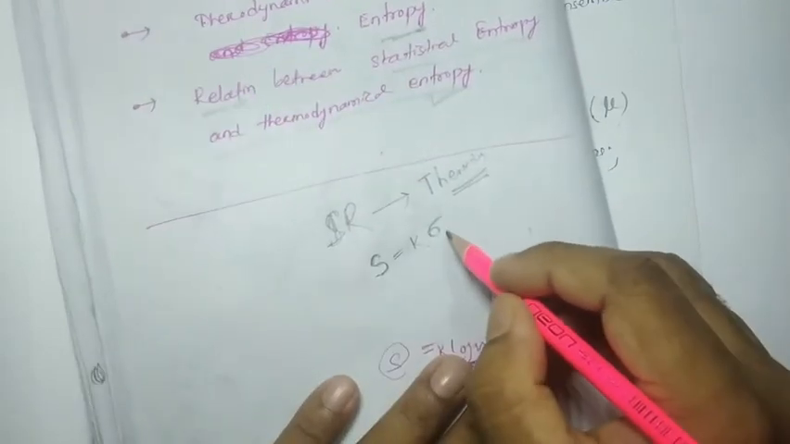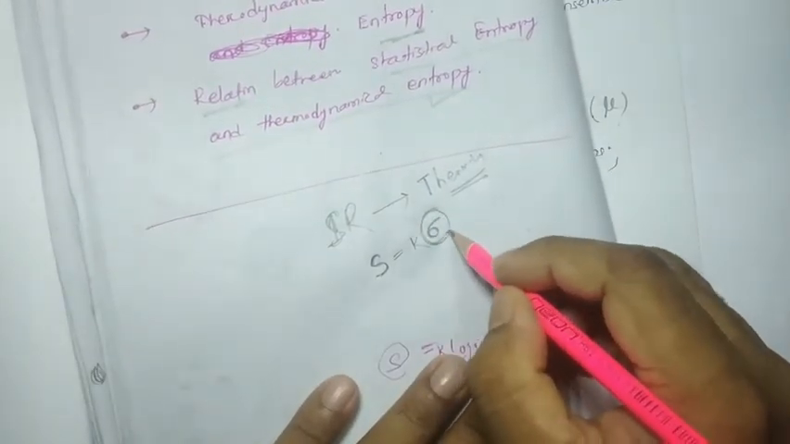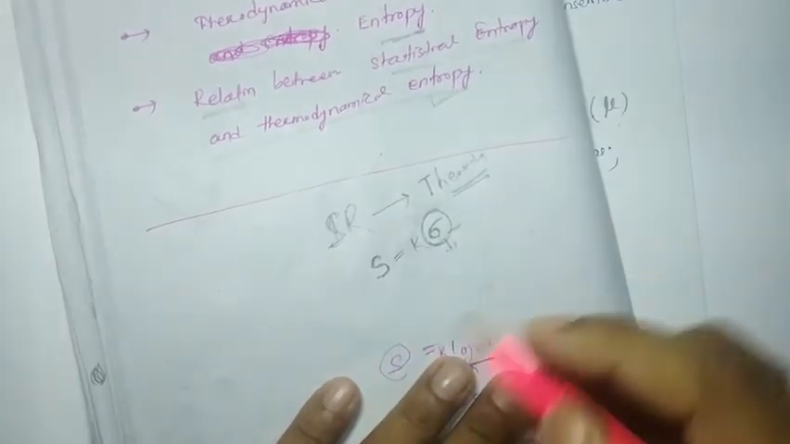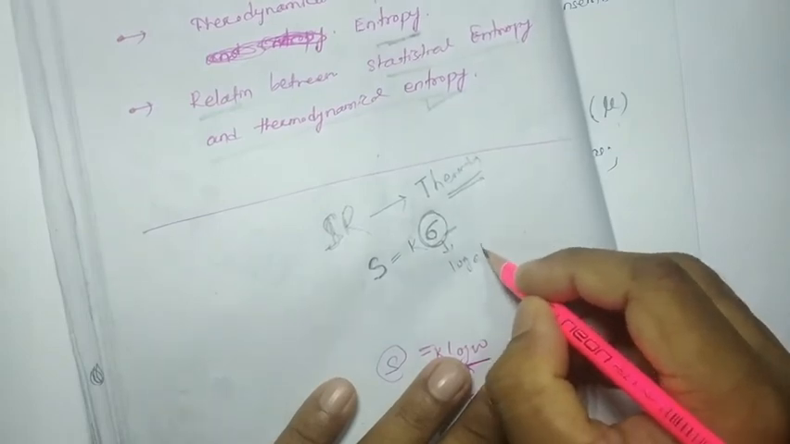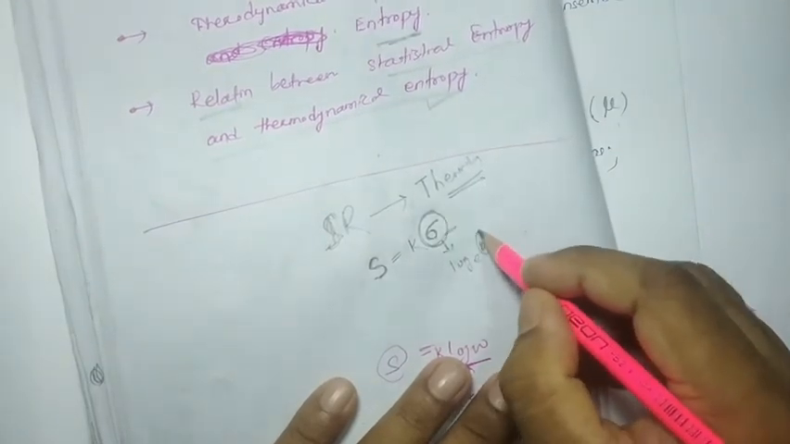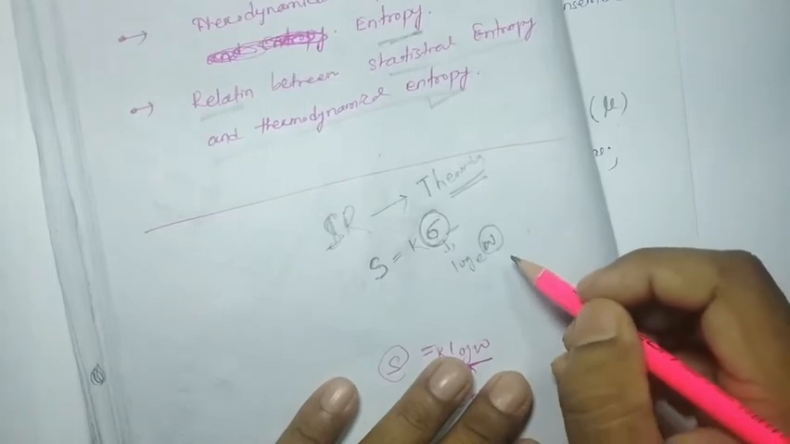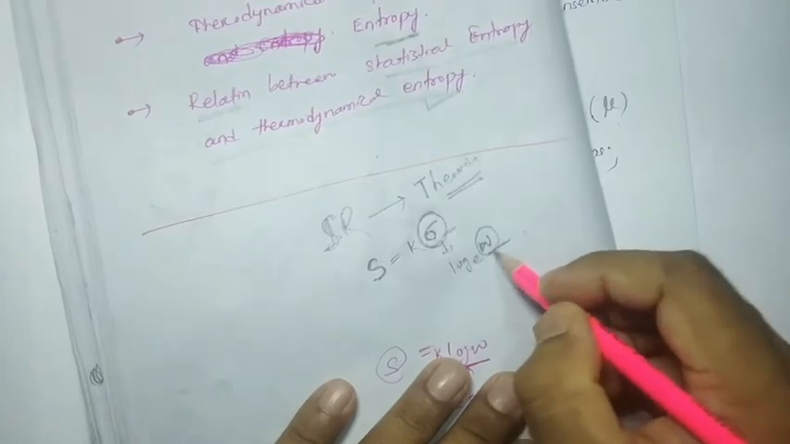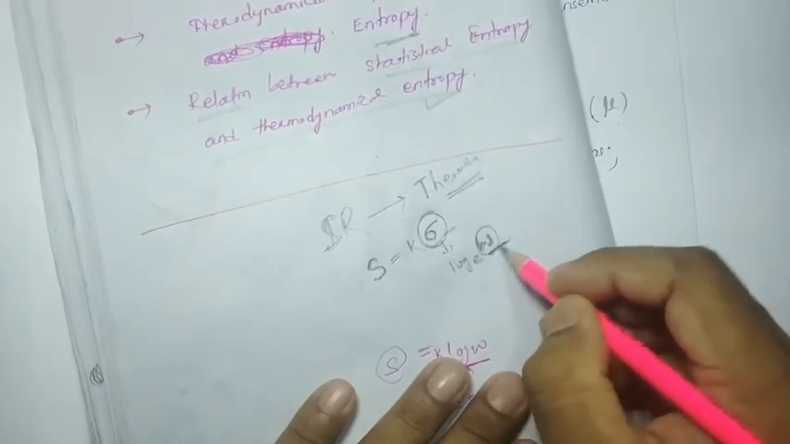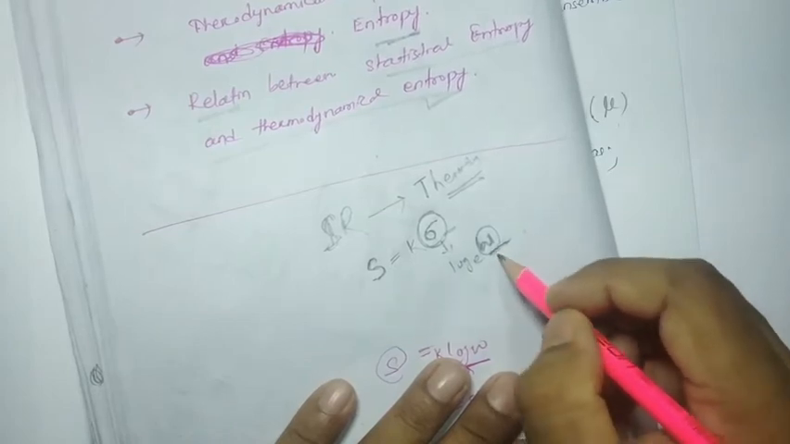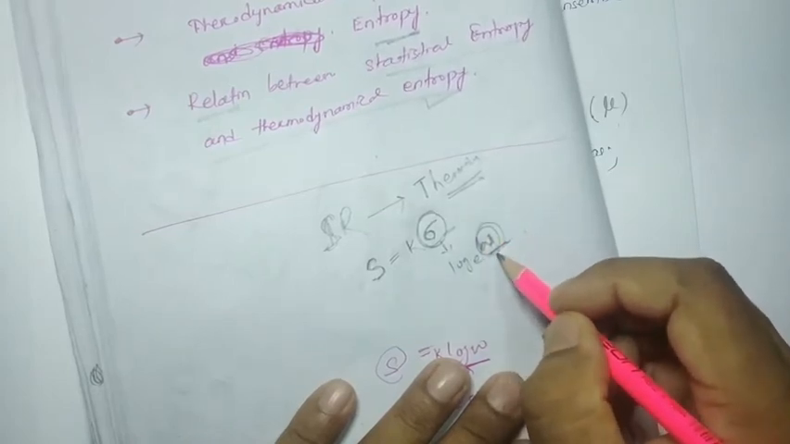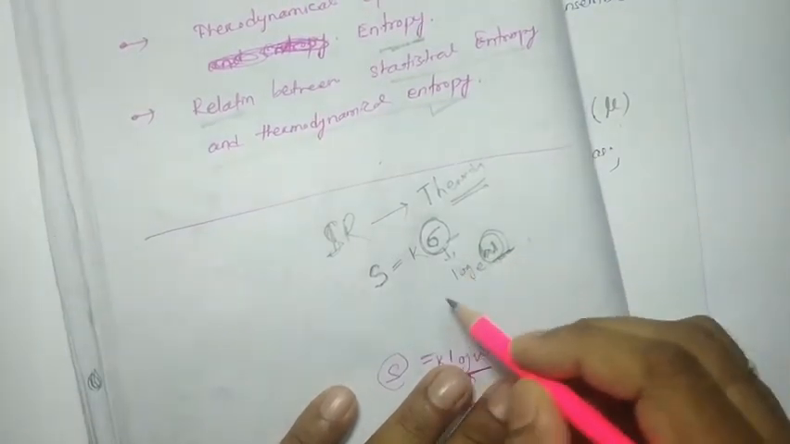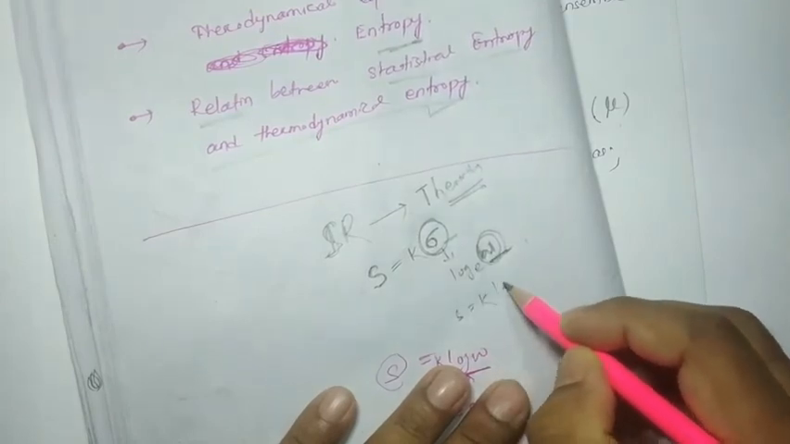So sigma represents the statistical entropy, and this statistical entropy is nothing but log W. Here W is nothing but the thermodynamical probability of the most probable macrostate. So in this way, S equal to k into log W.